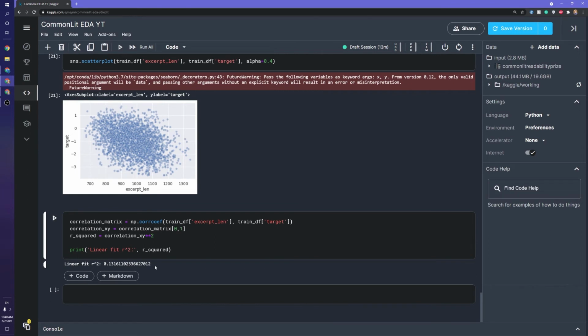If you've never worked with this before, an R-squared value is the goodness of fit, you could say. By rule of thumb, an R-squared of 0.75 and higher is considered very good, 0.5 and higher is considered okay, and around 0.25 is considered not so good. So 0.13, not so good here.